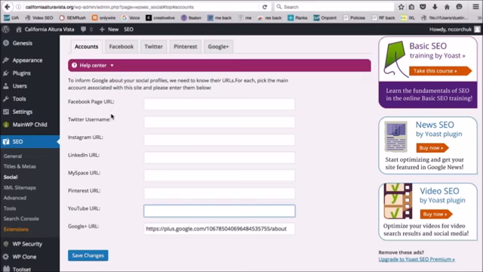And same thing for Facebook, Twitter, any of these, Ernesto, that you want to create. Make sure they're not just your personal Facebook or your business Facebook, filmit.com, but they're actually for California Alta Vista in Huntington Beach. And then once we create those profiles, paste those in here and then click Save Changes. And that's going to let Google know that these are the things that are connected together, and it's really helpful. So once you cut and paste, click Save Changes, bada bing, bada boom, all done, and that's all you need to do.